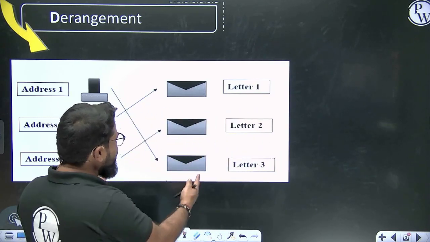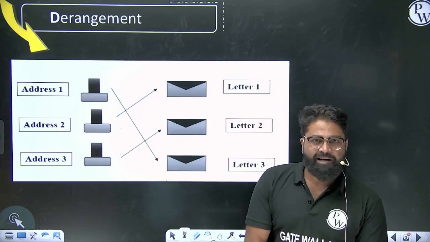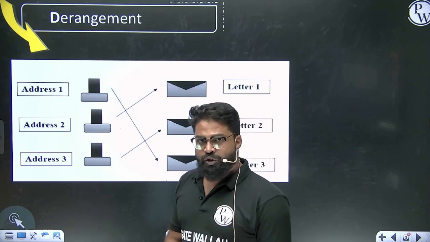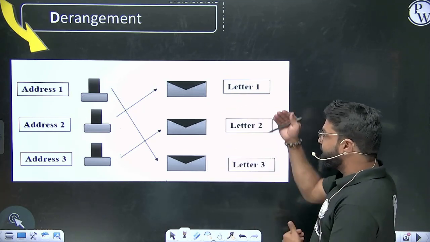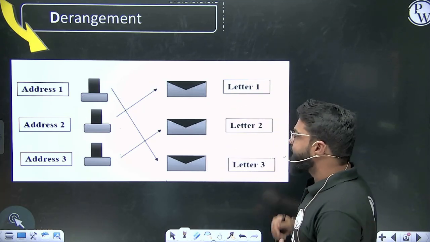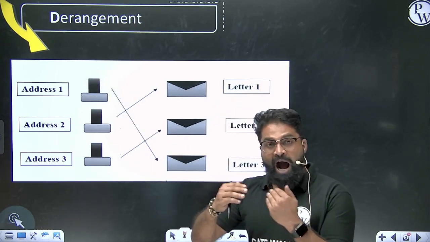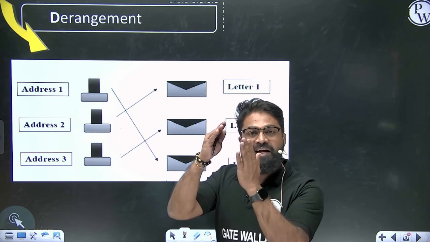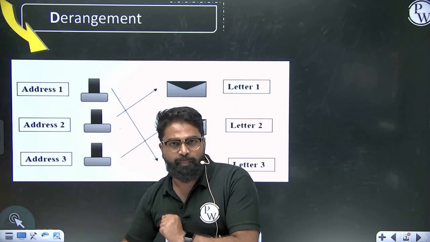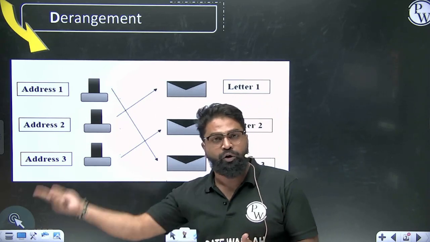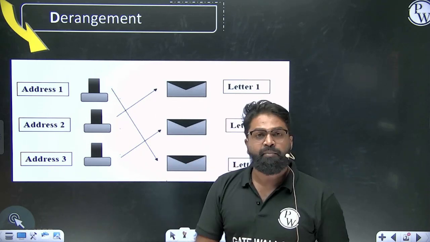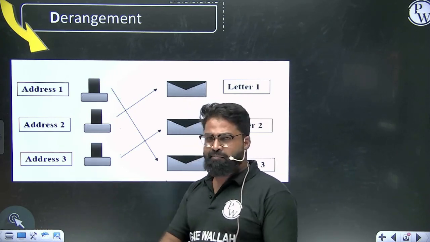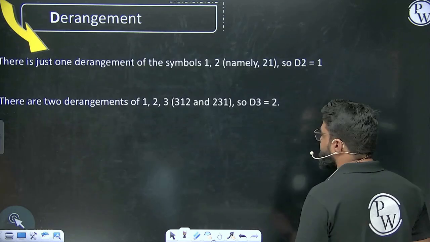For example, I can also have one beautiful diagram over here just in order to understand this. See, for example, let's consider there is a postman, and this postman is carrying letters: letter number 1, letter number 2, letter number 3. And there are 3 addresses. So how many ways can the postman deliver the letters such that no letter reaches its correct address, such that letter number 1 should not go to address number 1, letter number 2 should not go to address number 2. So this is a combination that we have to understand, and believe me, it is a very interesting topic that we can learn over here.